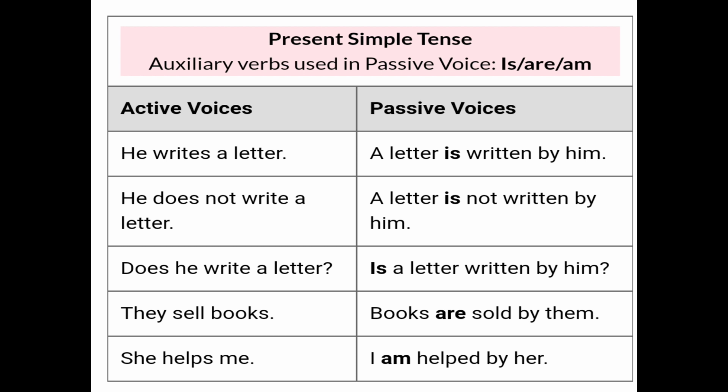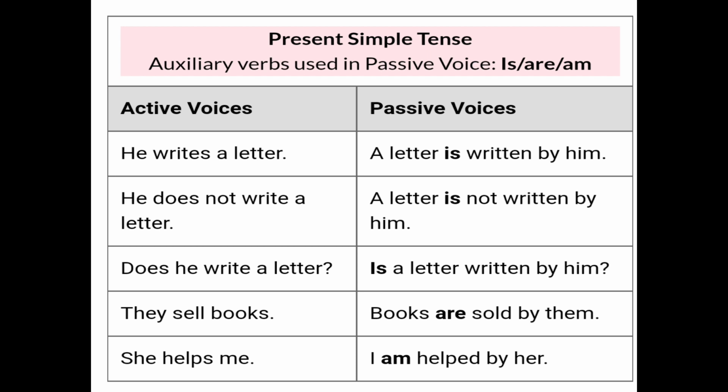Like the first one you see in this table, he writes a letter. First of all, I want to discuss that we use is, am or are. Is is used with the singular, am with I, and are with a plural subject. So, he writes a letter. Now in this, what is the subject? He. What is the object? A letter. And what is the verb given here? Writes.